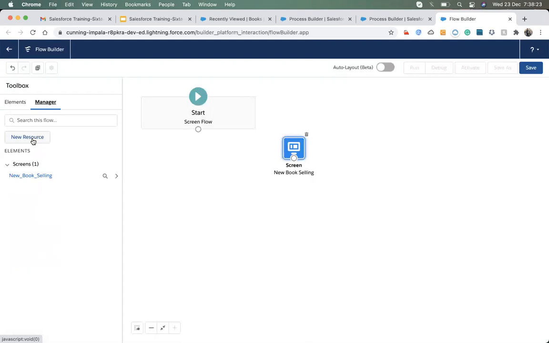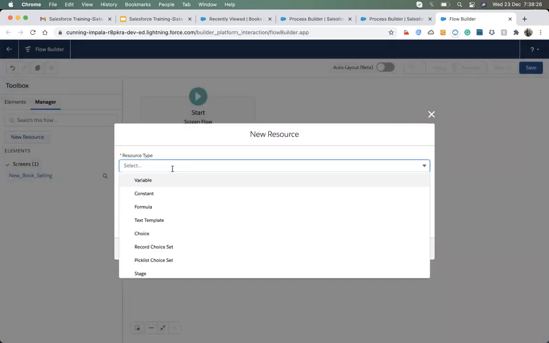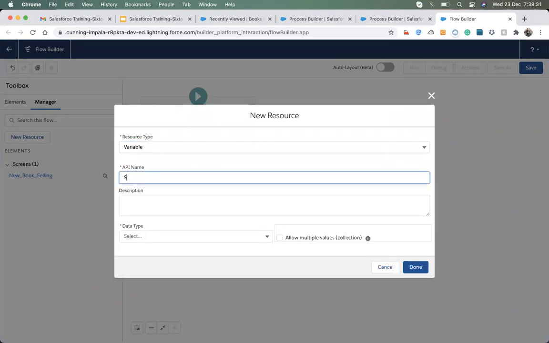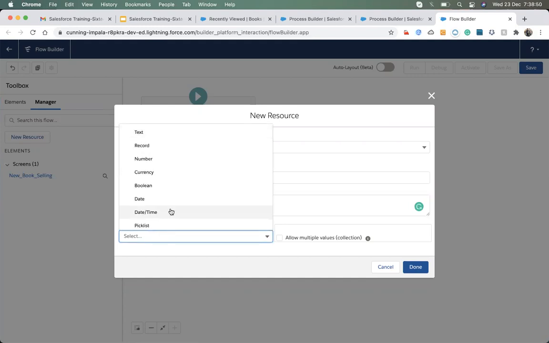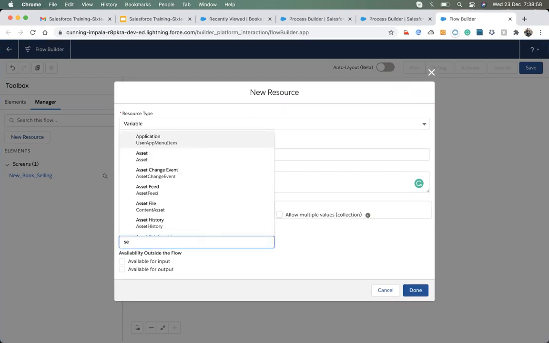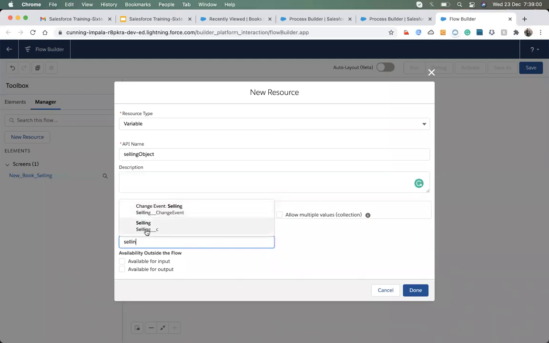I'm going to New Resource and creating a variable, since we are creating a selling record. For the data type, I will choose Record, because it will store a record, and the record will be Selling__c.